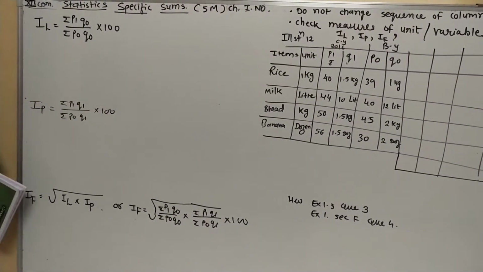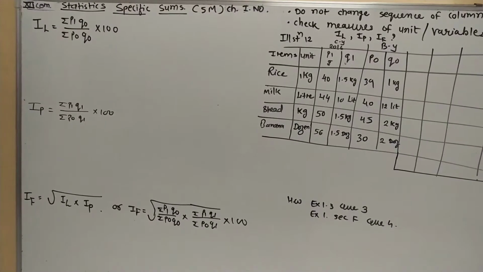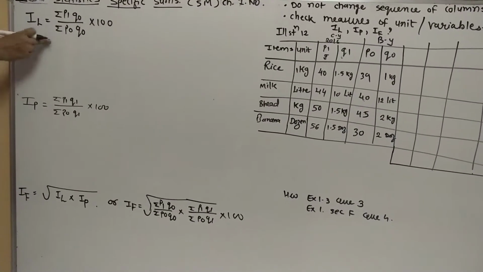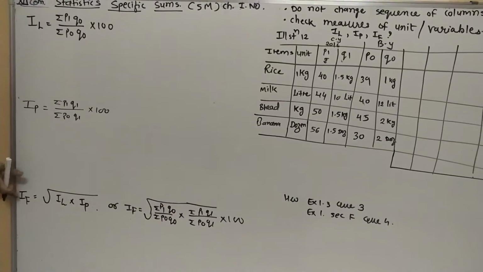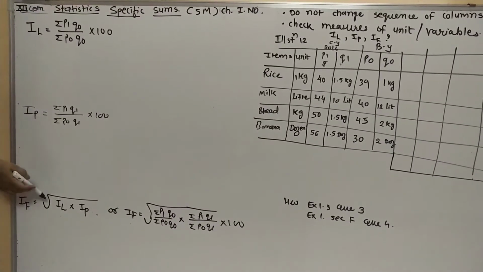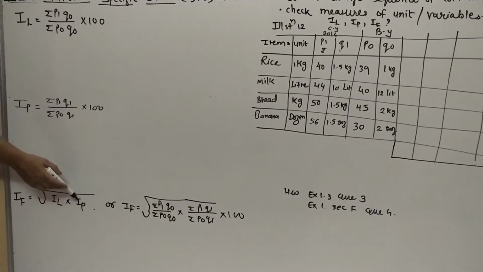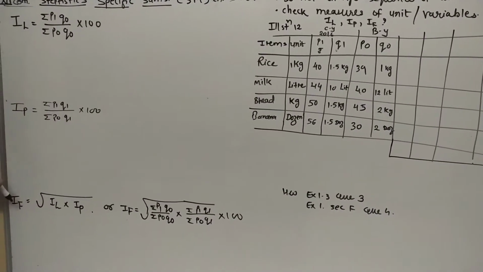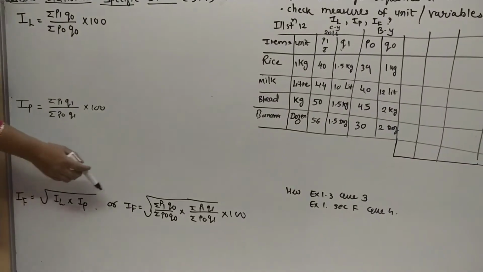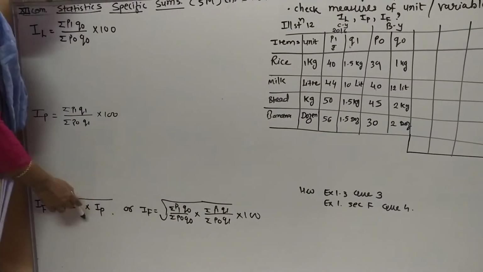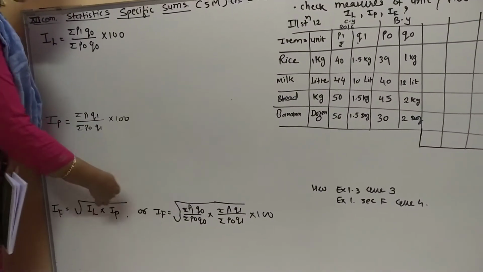But we have another statistician named Fisher. He took into consideration both the aspects. So you can see the formula here. Index number of Fisher is the square root of index number of Laspeyres times index number of Paasche. If it is asked only index number of Fisher, you can go for this formula. In both the cases, you will get the same answer.